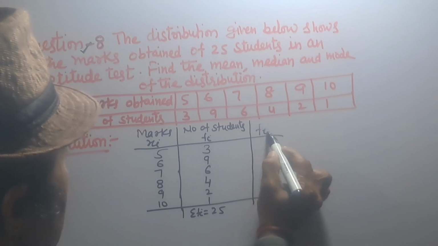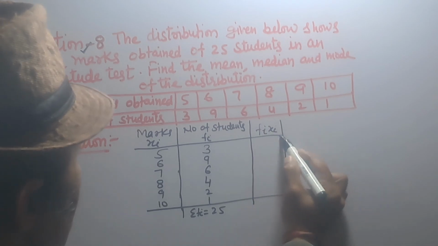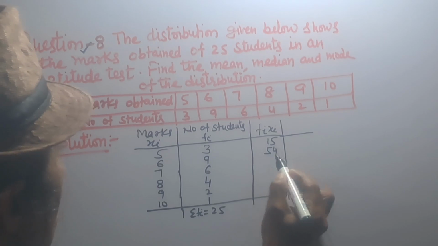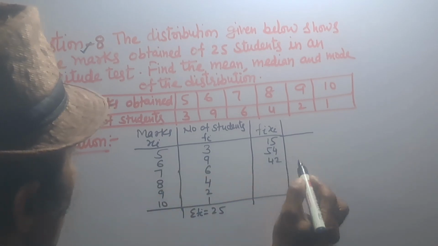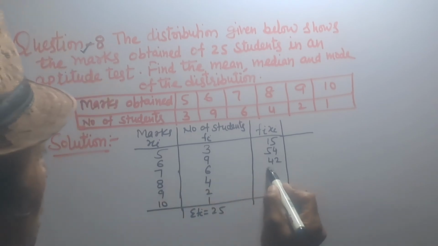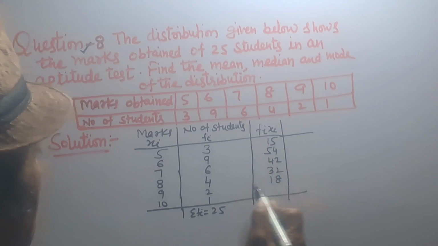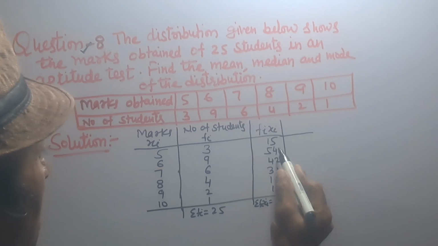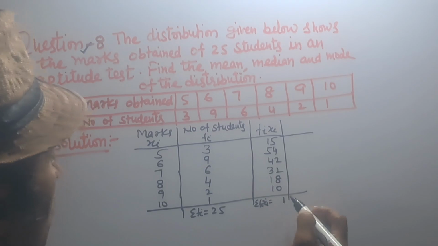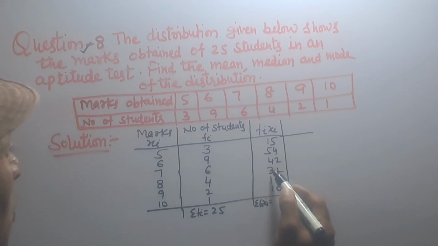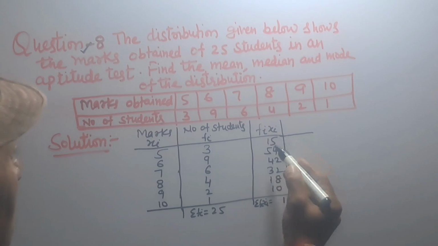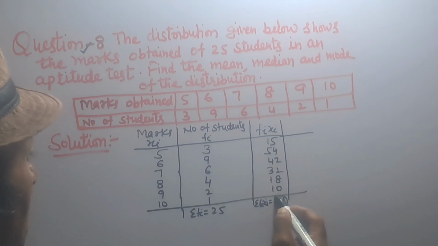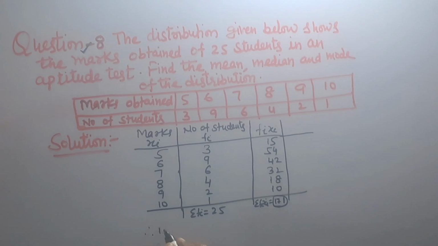And first we find mean, that is fi xi. 5 3s are 15, 9 6s are 54, 6 7s are 42, 8 4s are 32, 9 2s are 18, 10 1s are 10, and sum of fi xi equal to 8 plus 2, 10, 10 plus 2, 12, 12 plus 9, that is equal to 21. 2 carry, 2 plus 1, 3, 3 plus 1, 4, 4 plus 3, 7, 7 plus 4, 11, 11 plus 5, 16 plus 1, 17, that is 171.